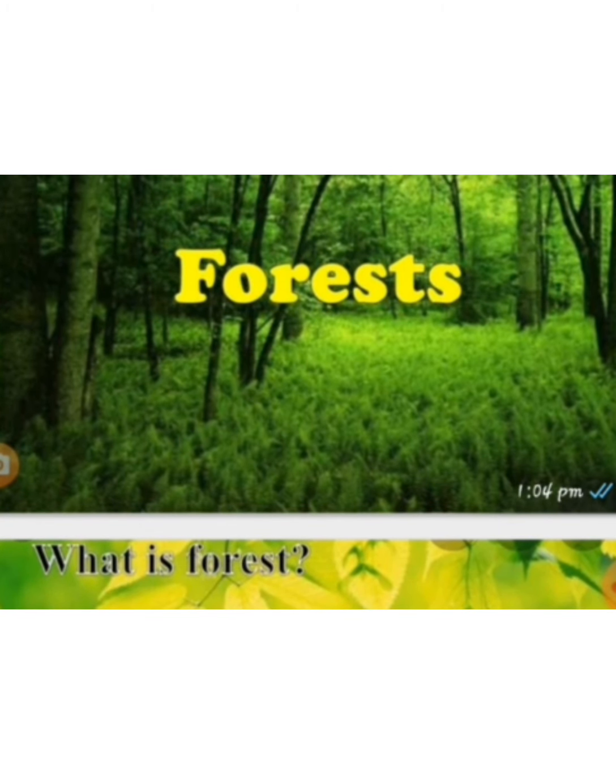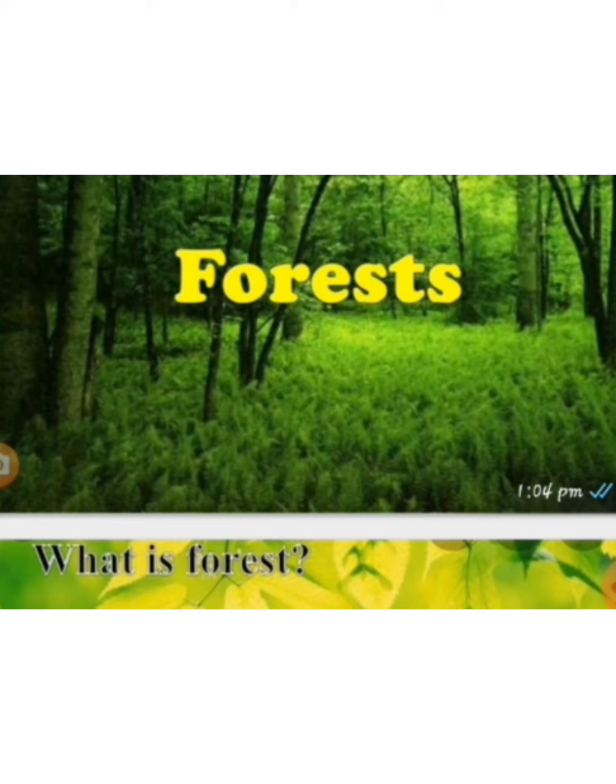When we are going to learn about forest, first of all we have to know what is meant by forest. The word forest is derived from the Latin word foris, which means outside. It is one of the most important natural resources of the earth, and approximately 1/3 of the earth's total area is covered by forest.